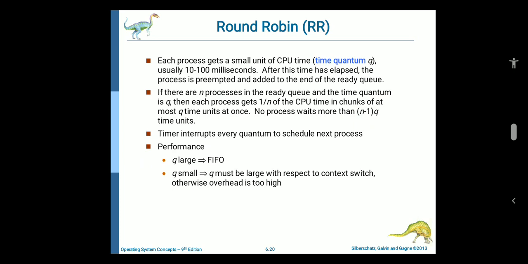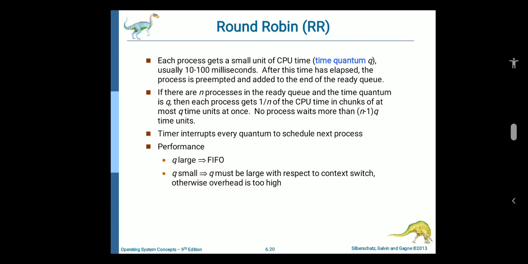So on the basis of time quantum, the execution of the process by the CPU is controlled. The scheduler will then proceed to the next process in the ready queue. So this is a way of allocating the process.